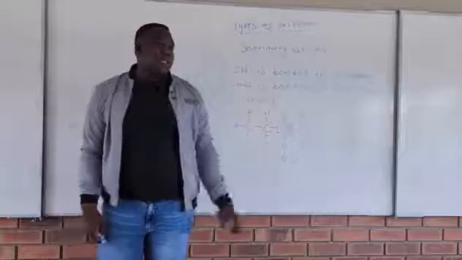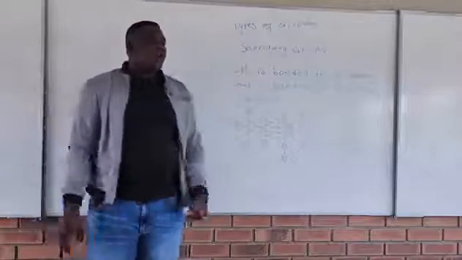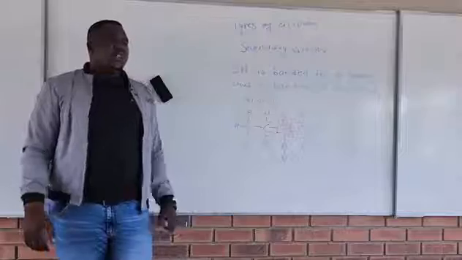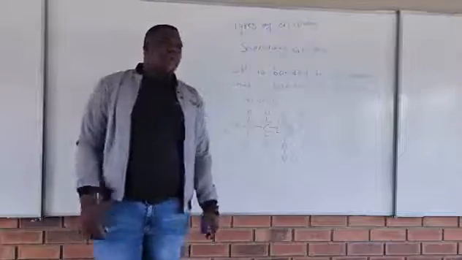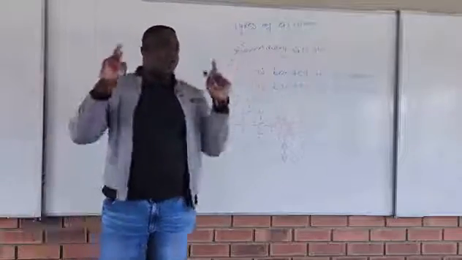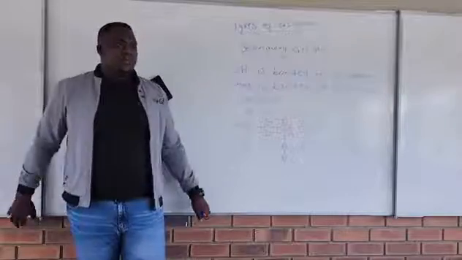Why do we say this one is a secondary alcohol? Because OH is bonded to a carbon that is bonded to two other carbons.